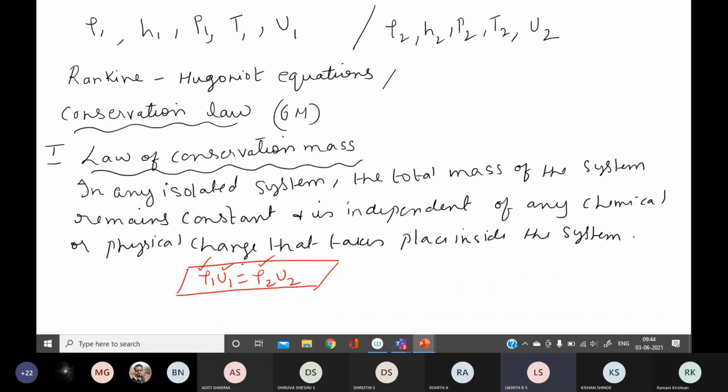Velocity of the shock waves. Yeah, u2 is the velocity after it is produced. So this you should write. For writing this you get 2 marks. Frequently asked, so that students can score marks.